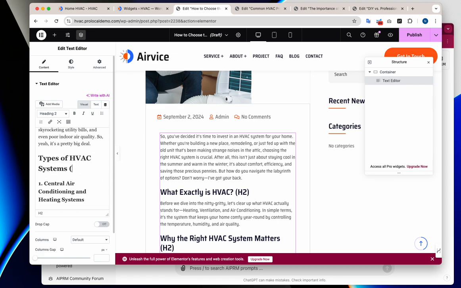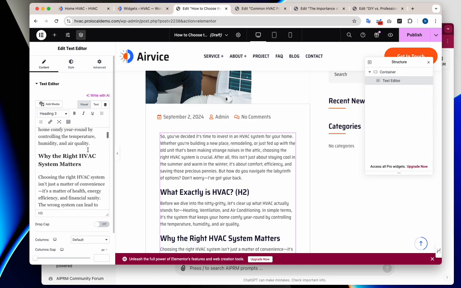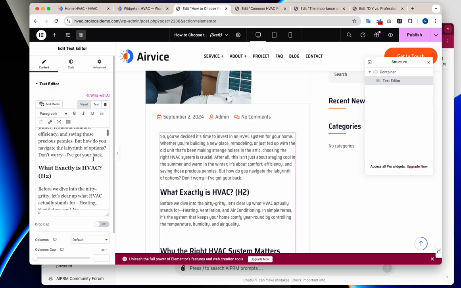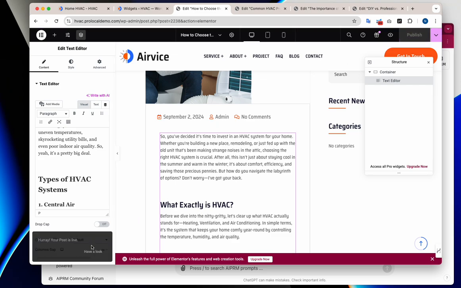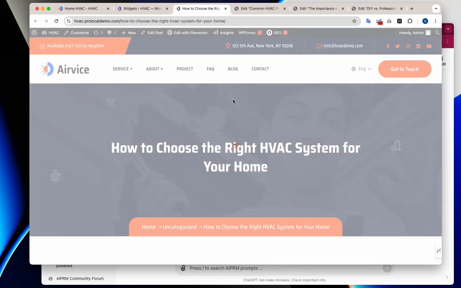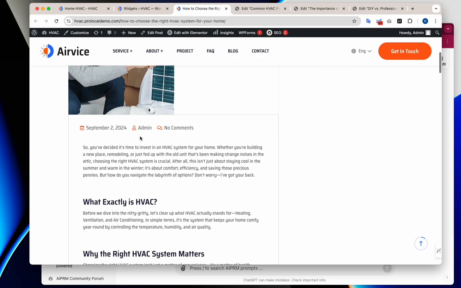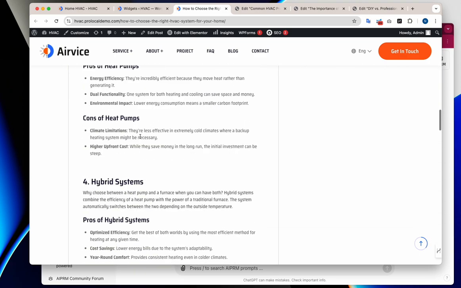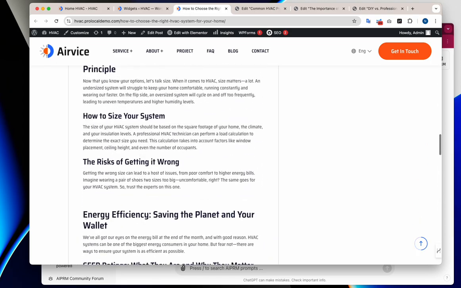Here we go. And there we go. So this one is now ready to publish as well. Let's take a look. Oh, this image, we'll have to go back and fix this image. Not the proper formatting.